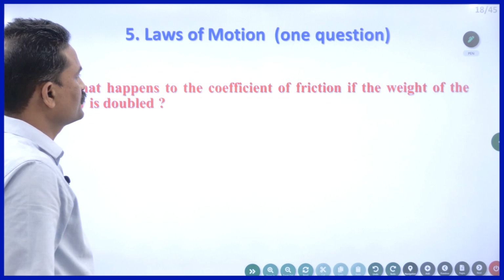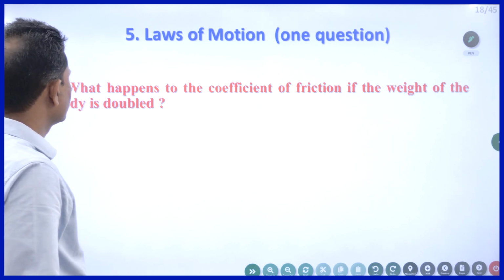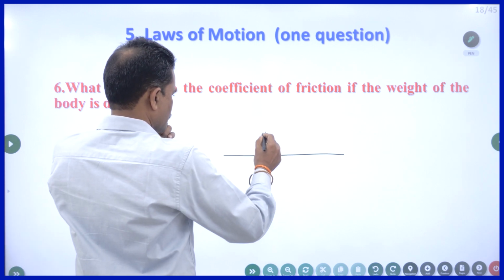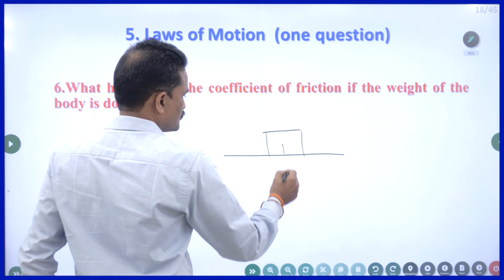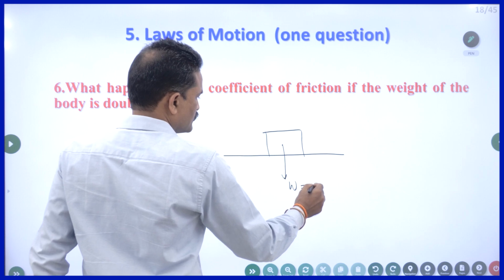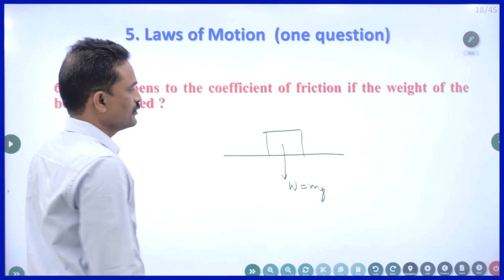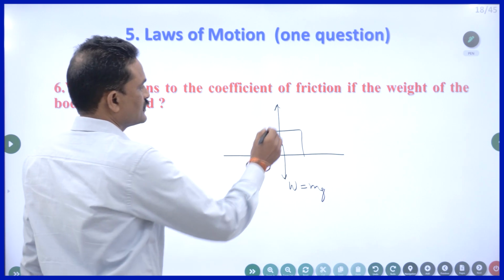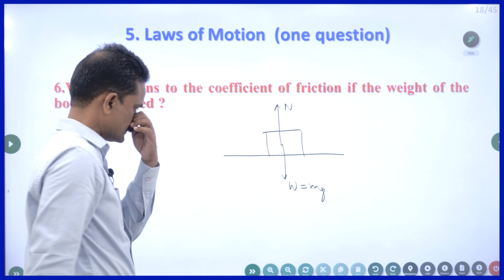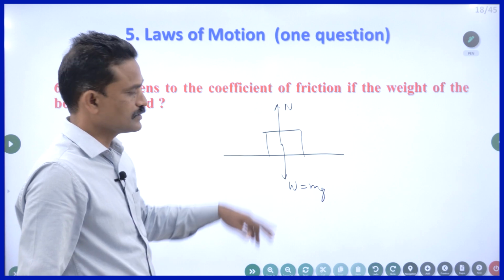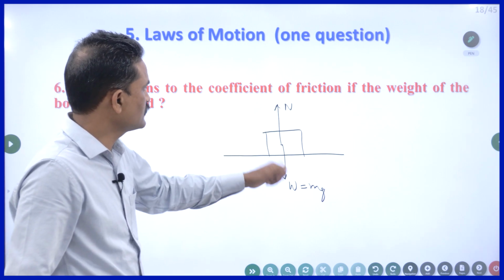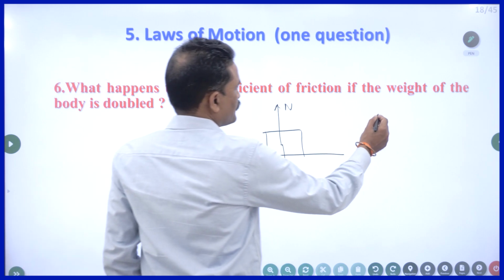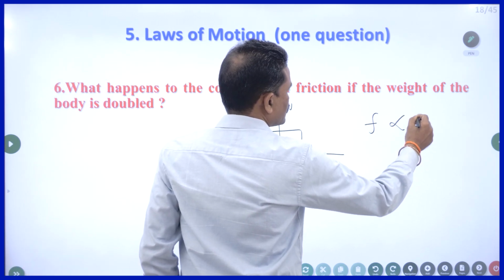What happens to the coefficient of friction if the weight of the body is doubled? So there is an object on some surface whose mass is m, whose weight is w. So w is equal to mg. There will be a reactional force acting upwards. This is called a normal reaction. Newton's pair of forces, action, reaction. So any frictional force is directly proportional to normal reaction.